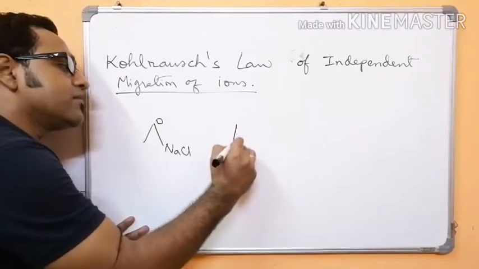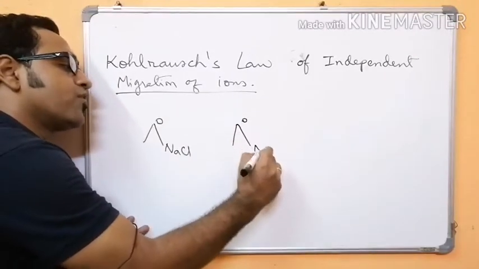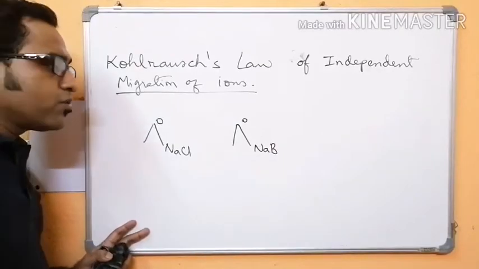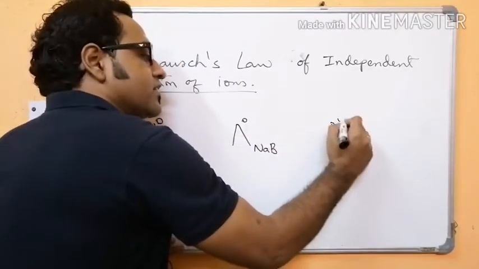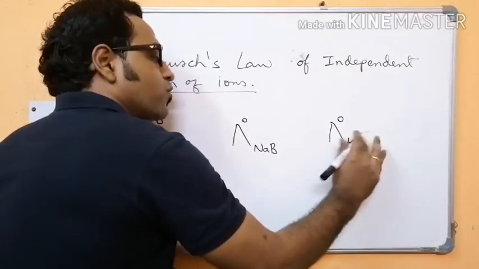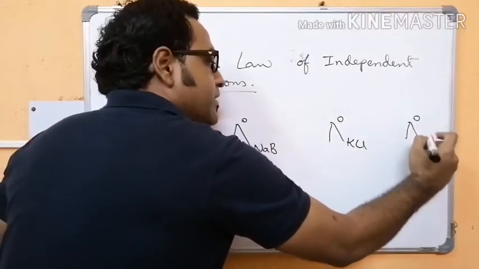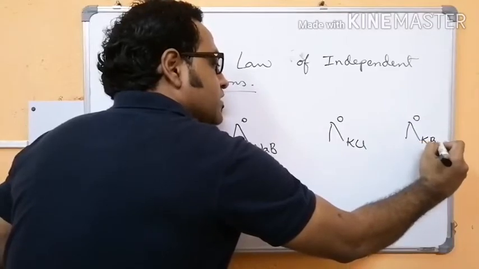He found the limiting molar conductivity of sodium bromide. Okay, he found the limiting molar conductivity of potassium chloride and the limiting molar conductivity of potassium bromide.